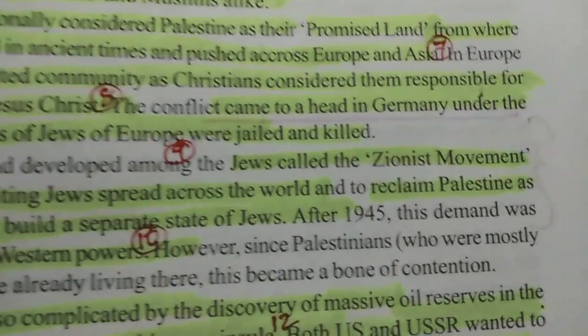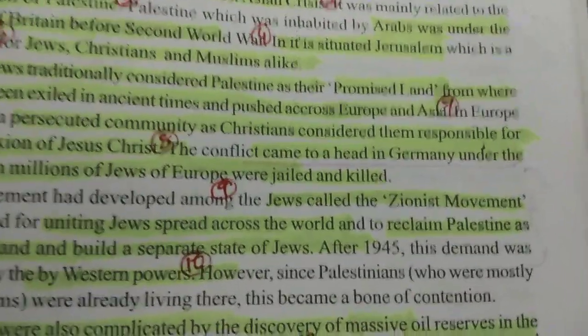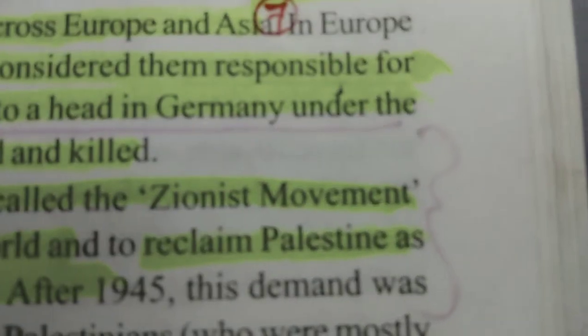They created one organization called the Zionist movement.